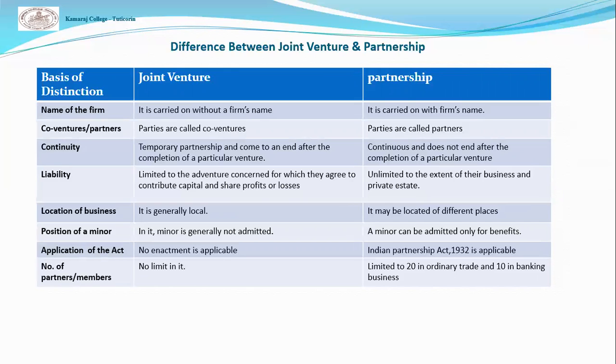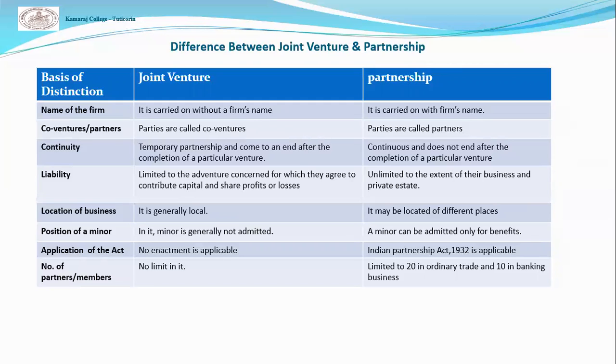Liability. In joint venture, limited liability, but in partnership, unlimited liability. Location of business. Joint venture is located in one specific place, but a partnership may be located in different places. Position of a minor. Usually a minor is not admitted in joint venture, but in partnership a minor can also be admitted, only to participate in the benefits of the business, not in losses.